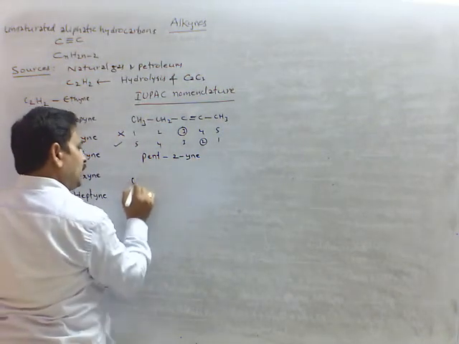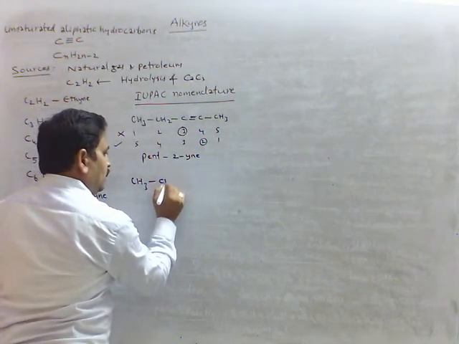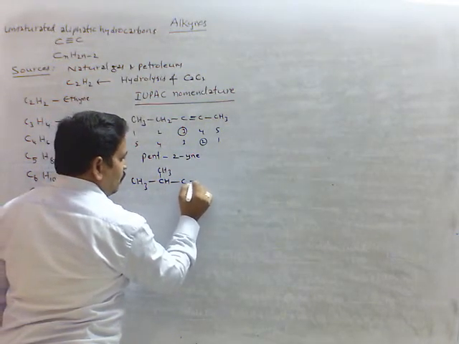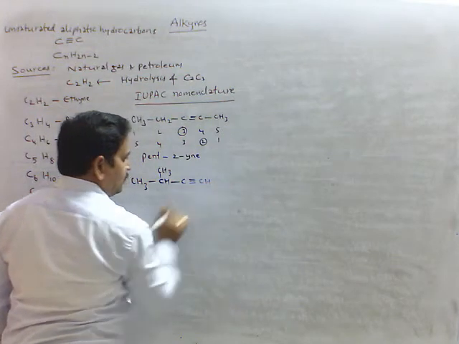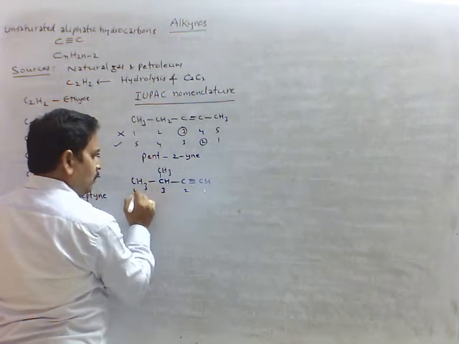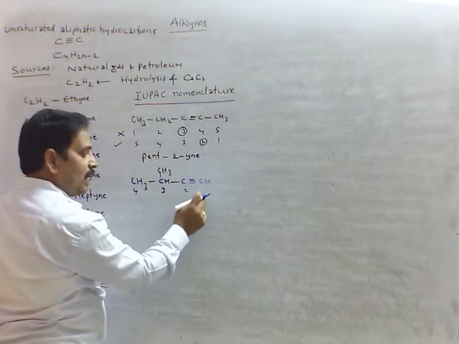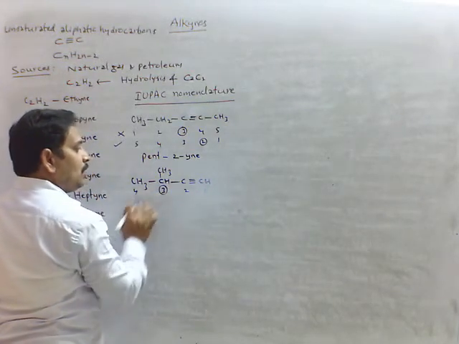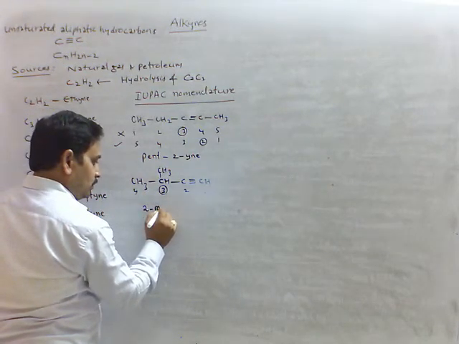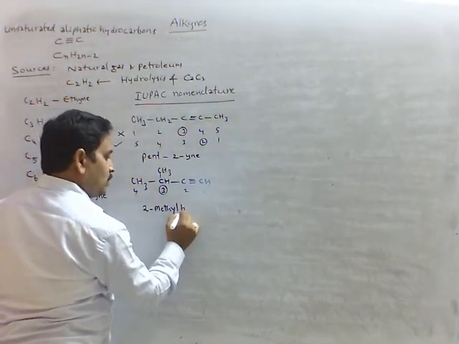Now one more compound I am taking: CH3, CH, CH3, C triple bond CH. From this I am taking priority 1, 2, 3, 4. First priority here I given. Why? Because triple bond position at this carbon. So here onwards I am taking. So third carbon we have methyl group. So its name is 3-methyl, 4 carbons means butyne.